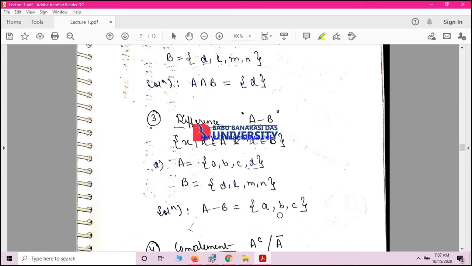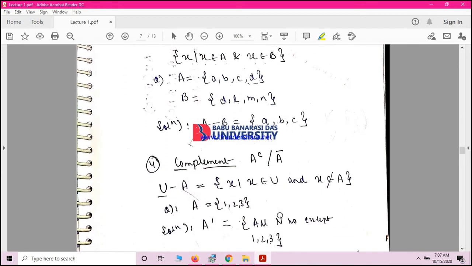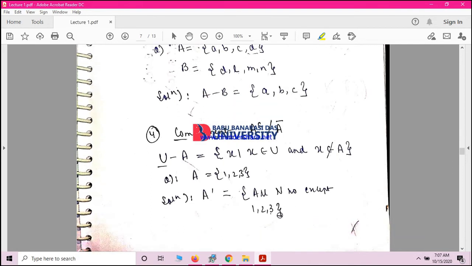See. Now came to the complement. What is the meaning of complement? So this is very interesting and confusing as well. Simply, if you want to make the complement of something, you just have to subtract that from the universal set.